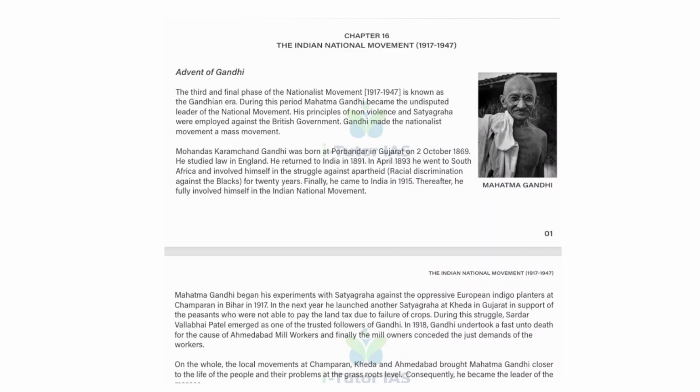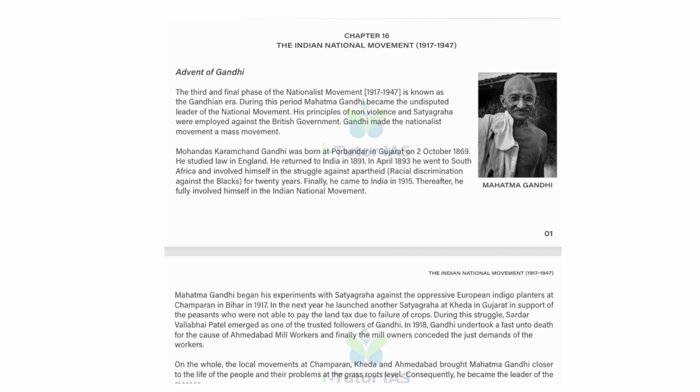It aimed to paralyze the British administration by boycotting foreign goods, schools, courts, etc. It merged with the Khilafat movement to forge Hindu-Muslim unity. That is the first mass movement in this national movement period.